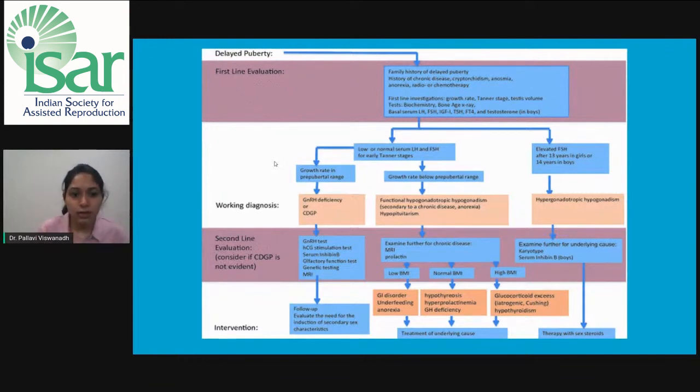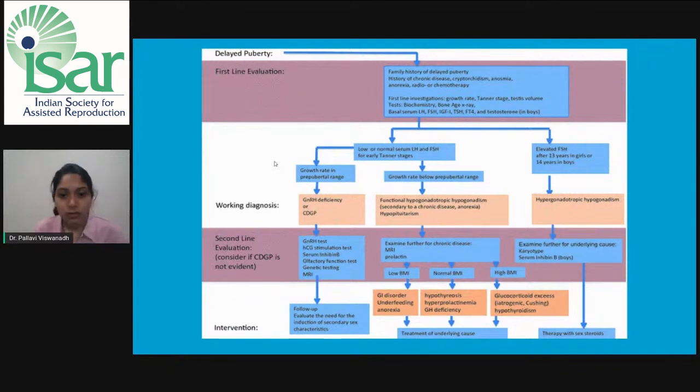Now, the second line evaluation, which is done only if we are sure that it is not constitutional delay. Okay, now coming to the second line, in case of hypergonadotropic hypogonadism, we have to examine further for the underlying cause, get a karyotyping done, and if there is a Y gonad, gonadectomy has to be done, and further support with treatment with sex steroids. In case of functional hypogonadotropic hypogonadism, we have to examine further and look for any chronic diseases, if existing, MRI of the brain, and serum prolactin levels.